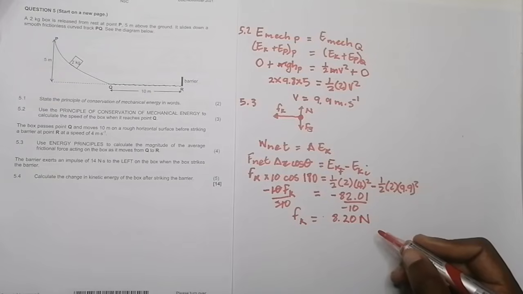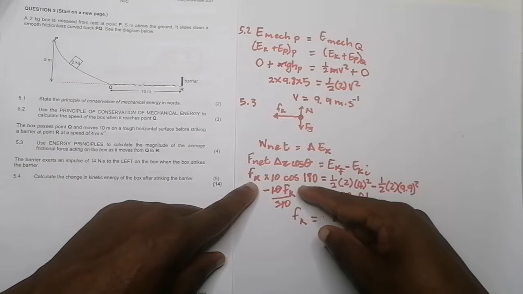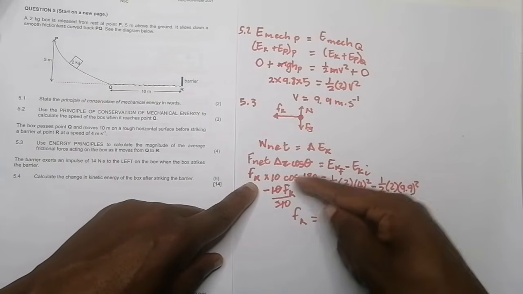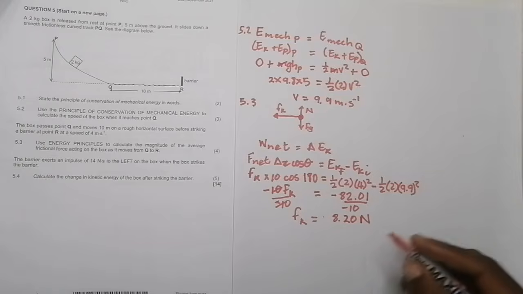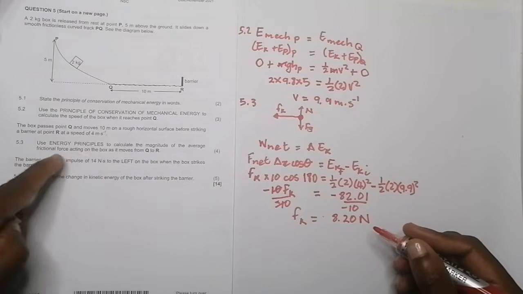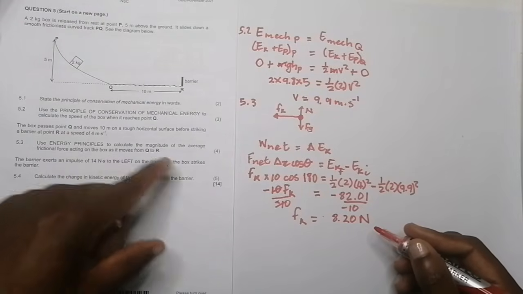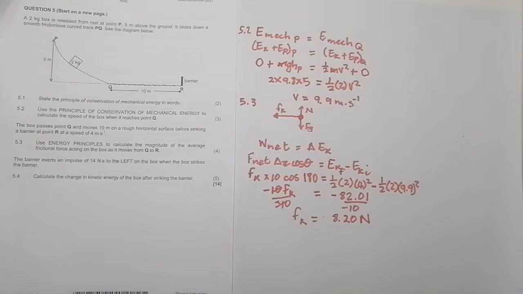I'm certain some of you are going to wonder, why did the frictional force come out as positive there? Remember, what we did was calculate the magnitude of it. The cos of 180 had already told us that it's actually going in the opposite direction from the motion. So what we got here is simply the magnitude. Please don't worry too much about that, and remember, they did say the magnitude, so in this case we are on the right track. And that's how we'd answer that question.